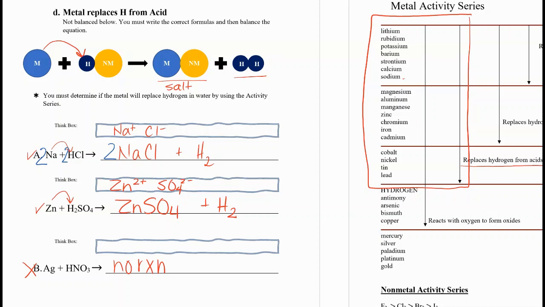So there are 4 types of single replacement reactions: metal-metal replacement, halide-halide replacement, replacement of hydrogen from water, and replacement of hydrogen from an acid.